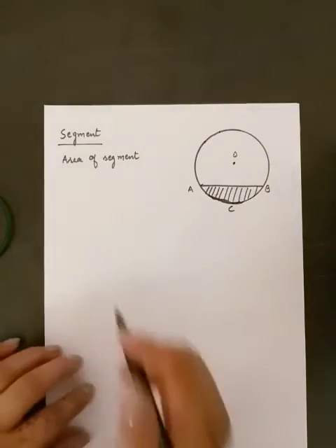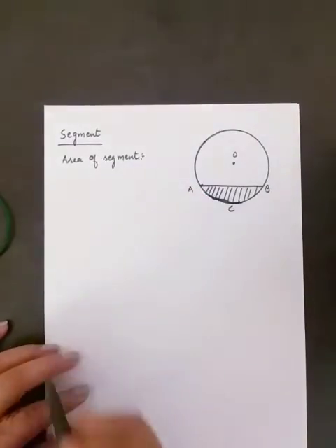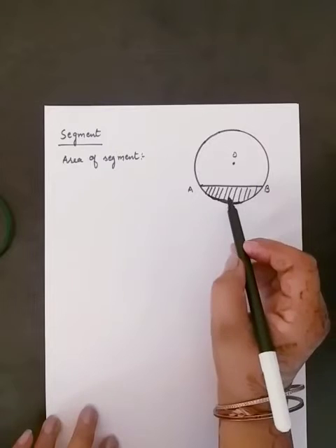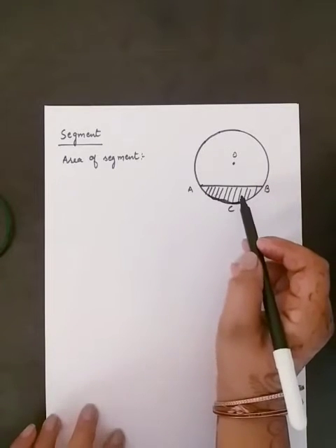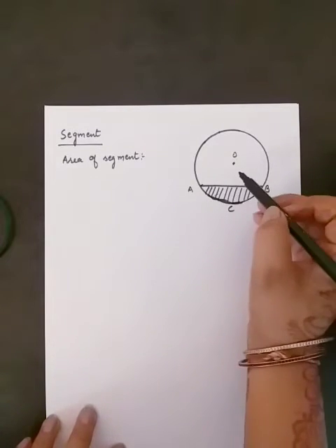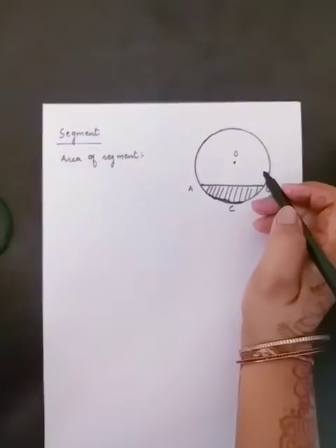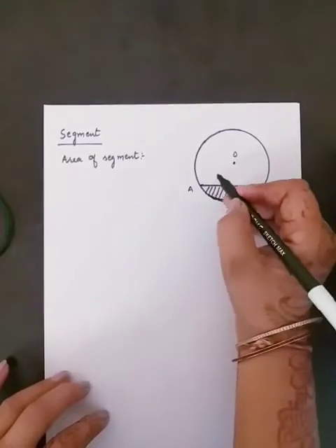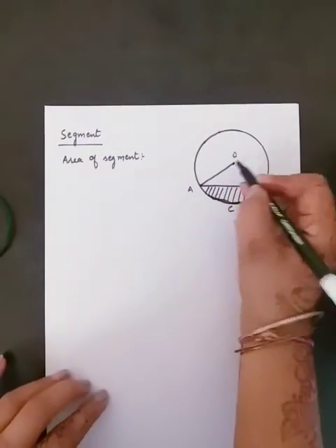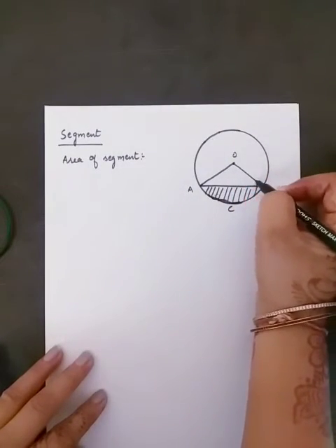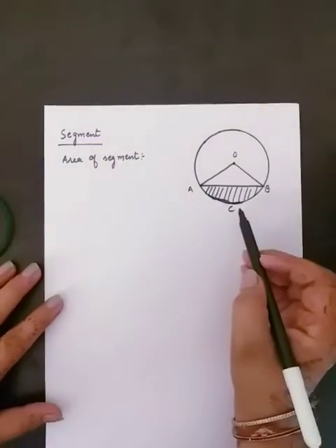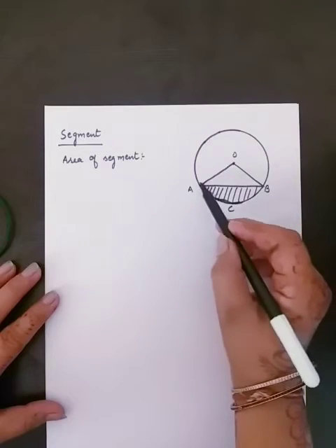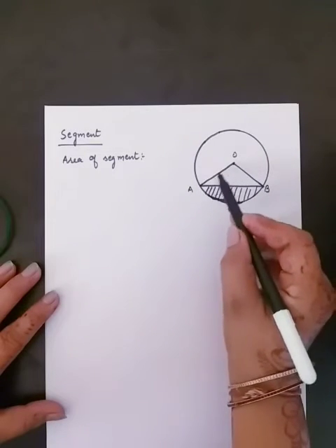Next is area of segment. How to find the area of a segment? So students, you can see here in the figure ACB is the segment of a circle with center O. To find the area of segment, we must know the area of a sector. Here you can easily see that this segment is a part of sector AOB, meaning this given segment is part of your complete sector.